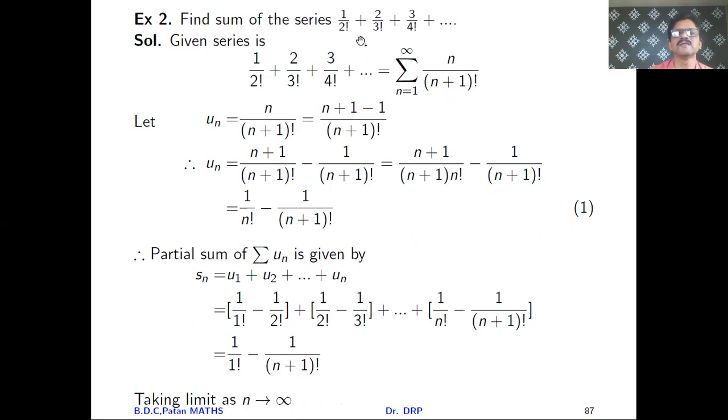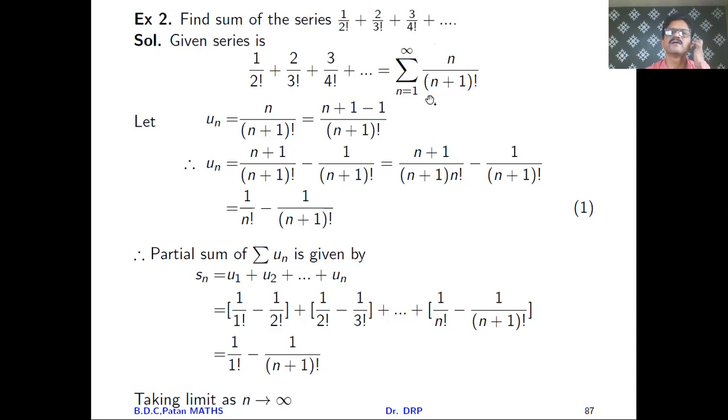Find the sum of the series 1 upon 2 factorial plus 2 upon 3 factorial plus 3 upon 4 factorial plus so on. So in general, the given series is what? 1 upon 2 factorial plus 2 upon 3 factorial plus 3 upon 4 factorial plus so on. If you observe here, 1 is here, 2 is here, 2 is here, 3 is here, 3 is here, 4 is here. Meaning if n is here, here you will get n plus 1. So the general term of this series you will get to be n upon n plus 1 factorial.